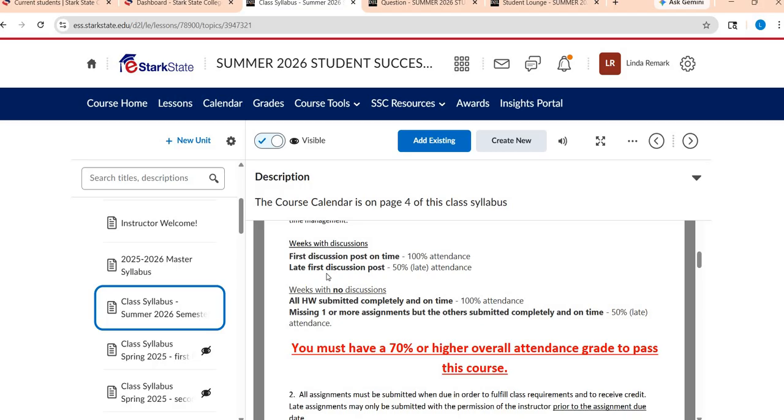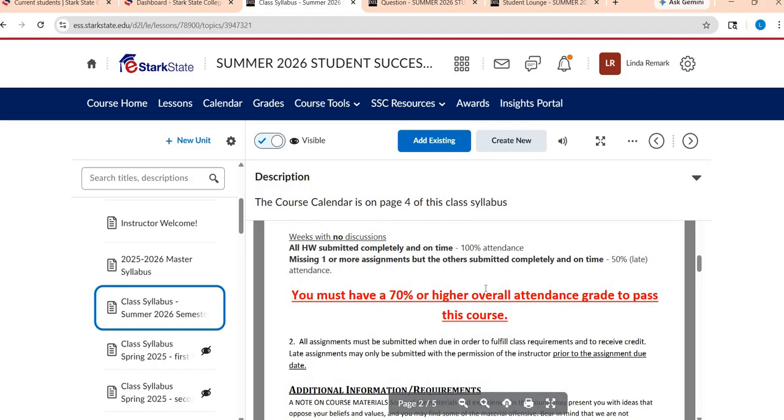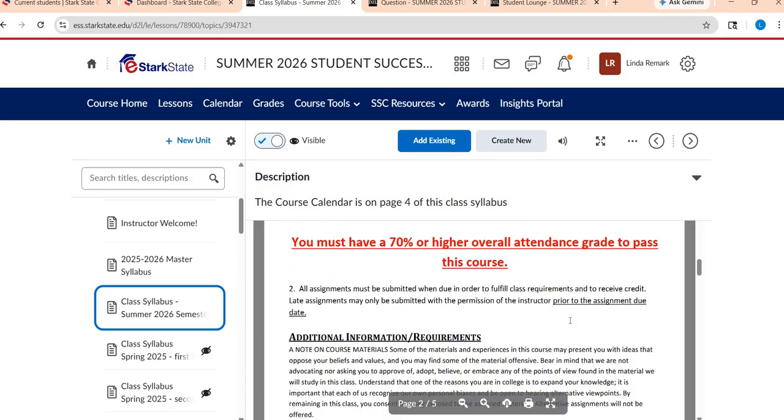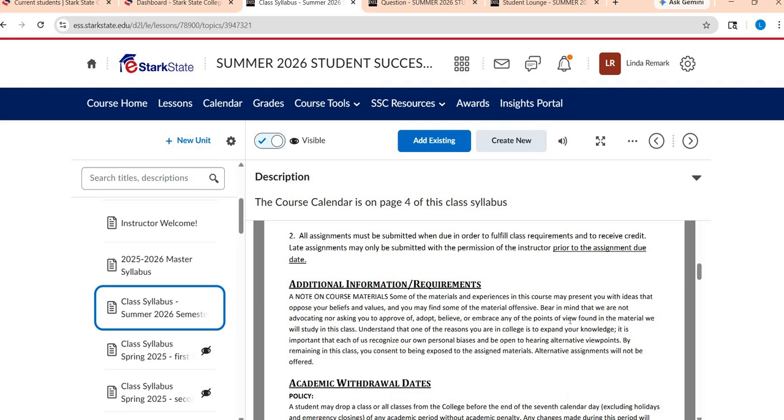So Wednesday nights is when the attendance posts are due, and then everything else will be due on Sundays. If we have a week where there's no discussion forum, that means everything has to be submitted by Sunday, not only for the points there, but also for attendance. You need a 70% or higher attendance to be able to pass the course, because mathematically, if it gets below that, it becomes a struggle to pass. You just need to make sure you submit everything when it's due to receive full credit. Everything is due, other than your attendance points, on Sundays.